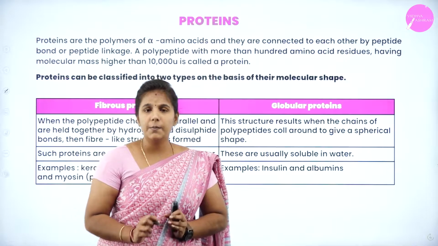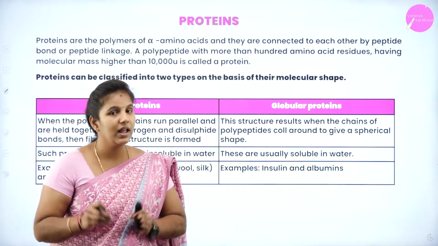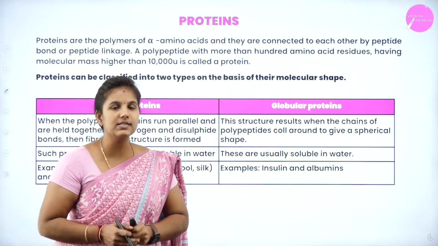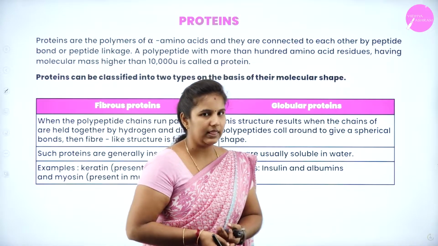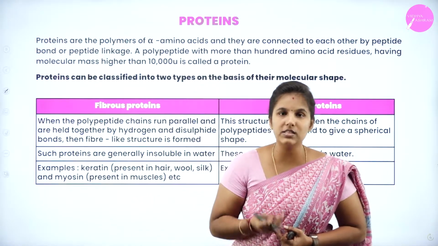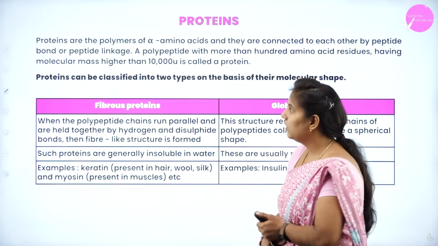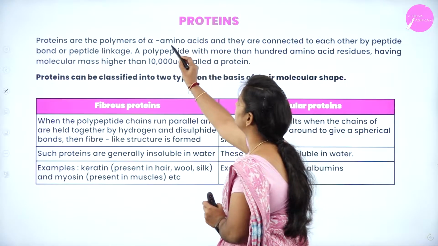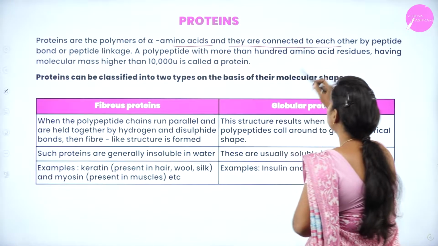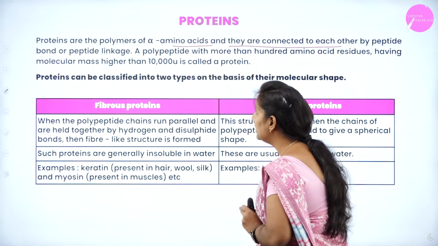We know that proteins are the building blocks of our body. Is it right? They are macromolecules which mainly help us to grow and maintain good health. Hence, proteins are also known as the building blocks of our body. Proteins are polymers of alpha amino acids, connected together by a peptide bond or peptide linkage.